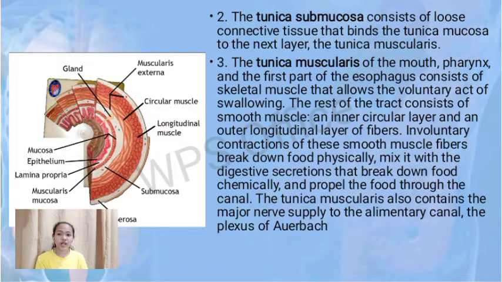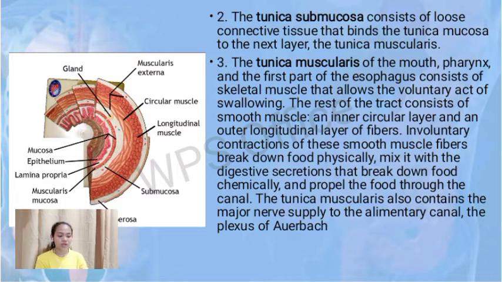The second one is the tunica submucosa, which consists of loose connective tissue that binds the tunica mucosa and the next layer, the tunica muscularis. The third one is the tunica muscularis. In the mouth, pharynx, and the first part of the esophagus, it consists of skeletal muscle that allows the voluntary act of swallowing.